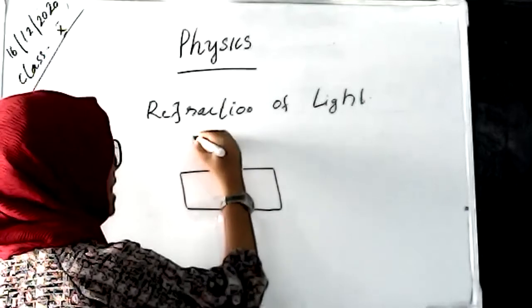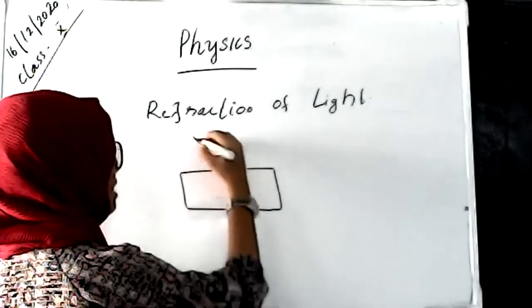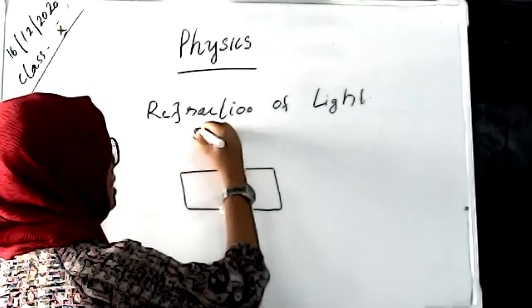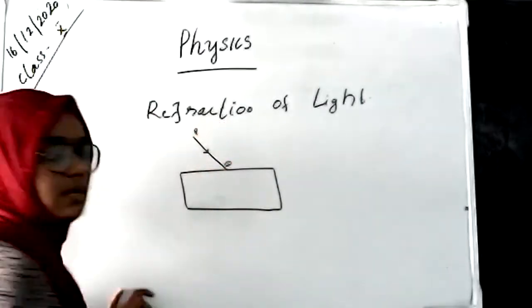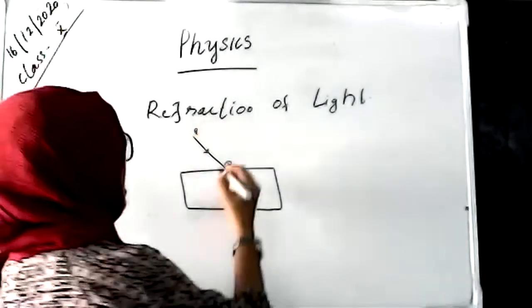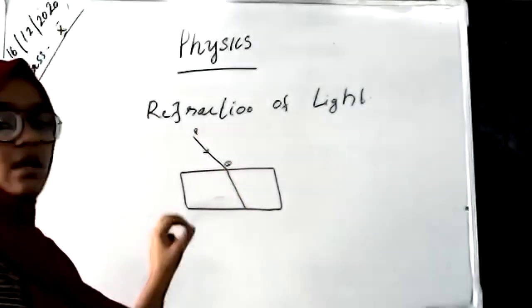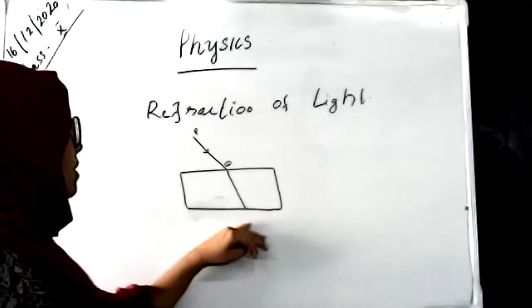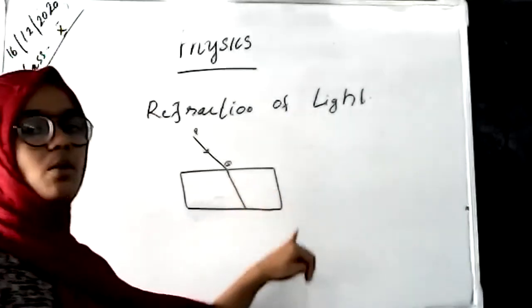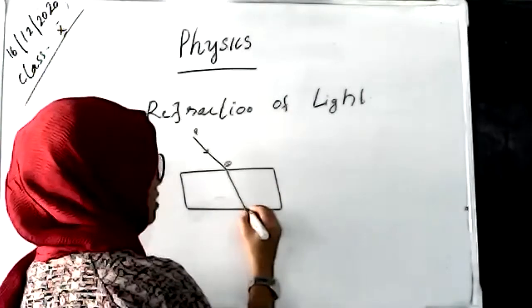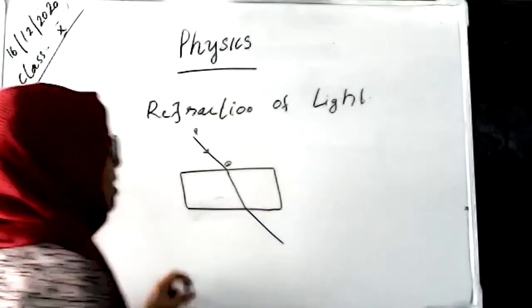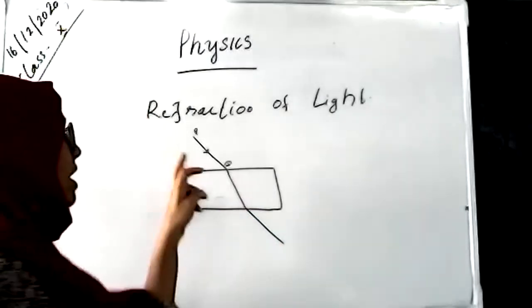And a ray of light is incident on the glass surface. That incident ray is taken as PQ. And it has a refraction, and this ray is coming from glass to air. This has another refraction. So there are two refractions.